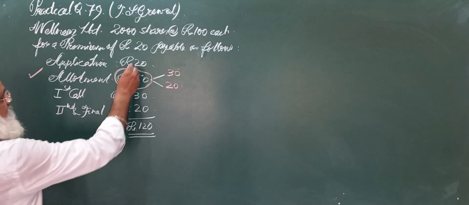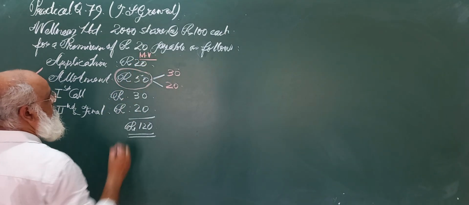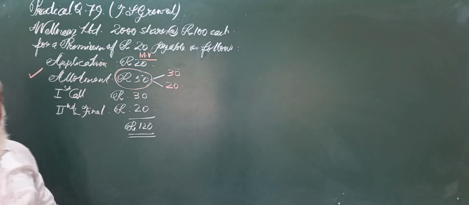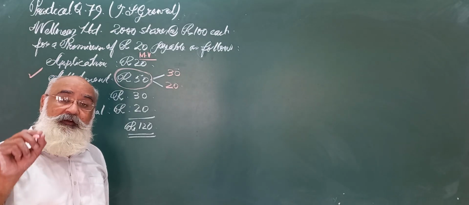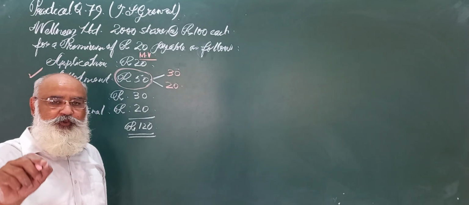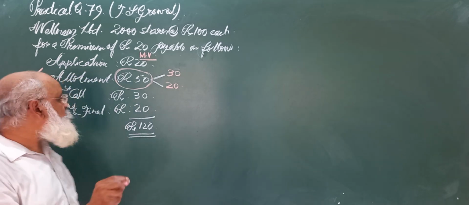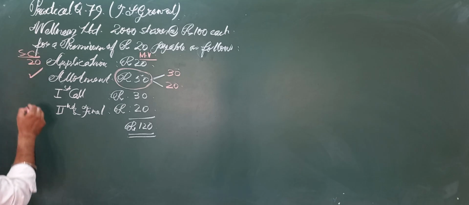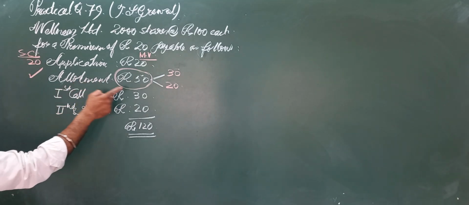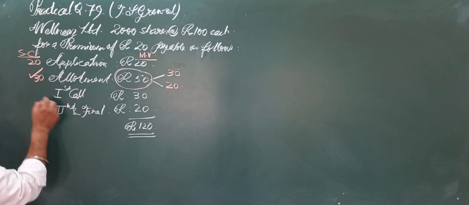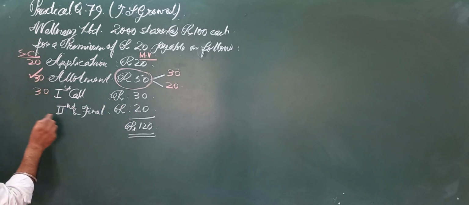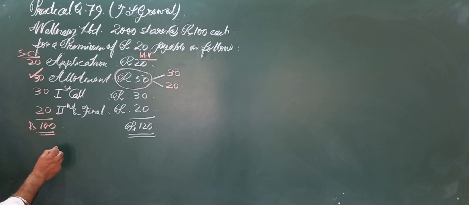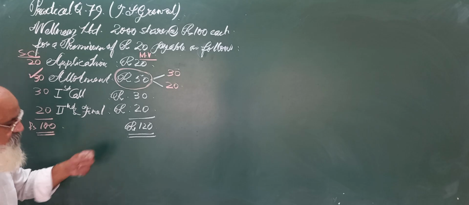See, this is the market value. In the market, they are issuing shares of rupees 100 for rupees 120. But now the rule is, when you are crediting share capital account, the exact amount should be mentioned in share capital account. So here sidewise you can write in short share capital. In the round of application it is 20 rupees. In the round of allotment, this 30 rupees. Then in the round of first call again 30 and then in the round of second call 20. So this boils down to rupees 100. So shares of rupees 100 are issued for rupees 120.